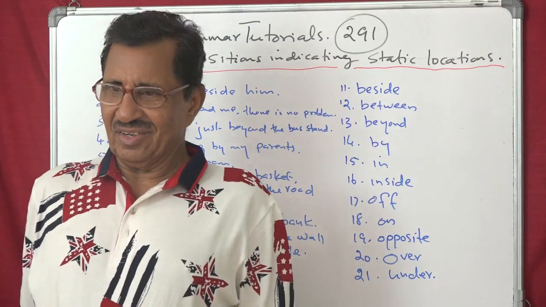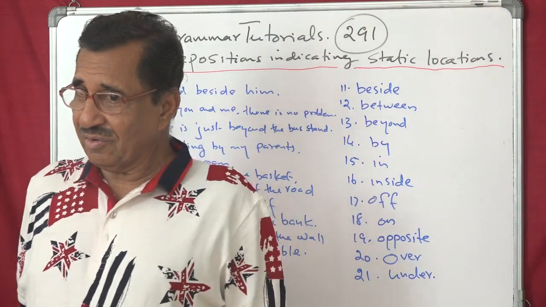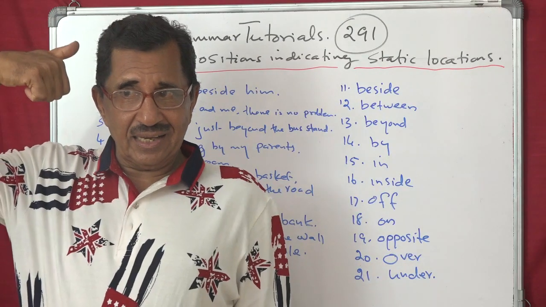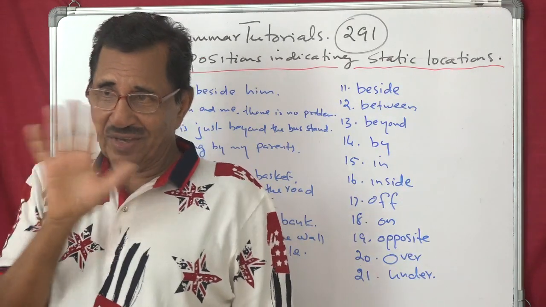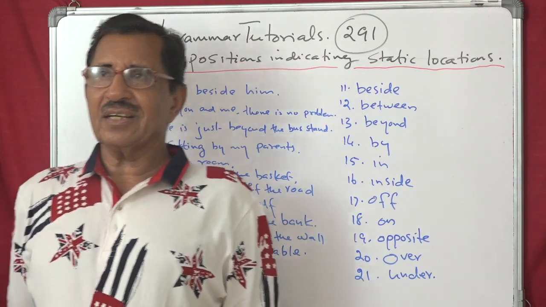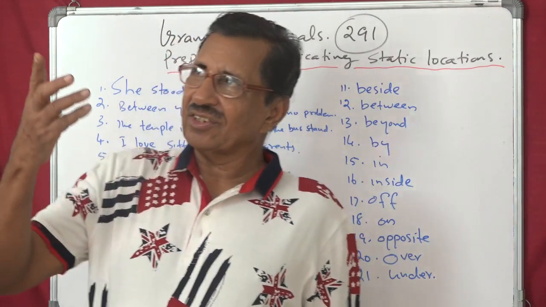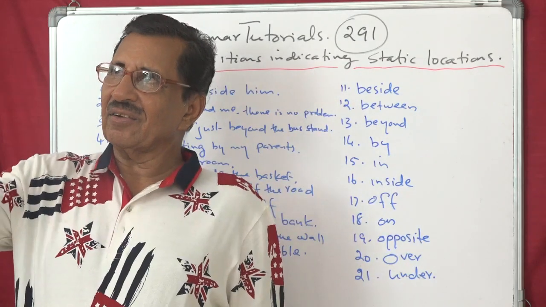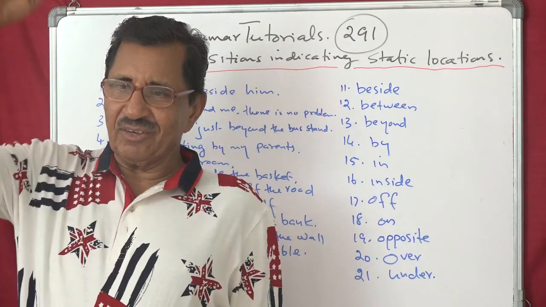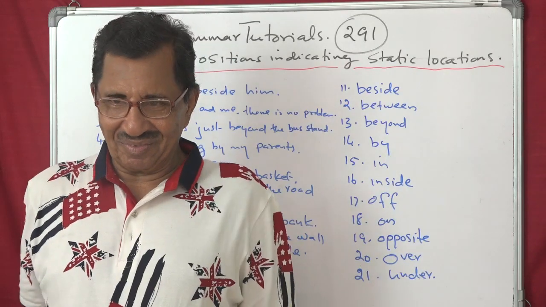Over the wall. Over. Isn't it? There are many other uses of over and these prepositions. Remember always this indicates static locations. Not moving, static. So, over the canteen walls, he sat. Over the canteen walls. Why? Probably he was expecting to get something from the canteen.